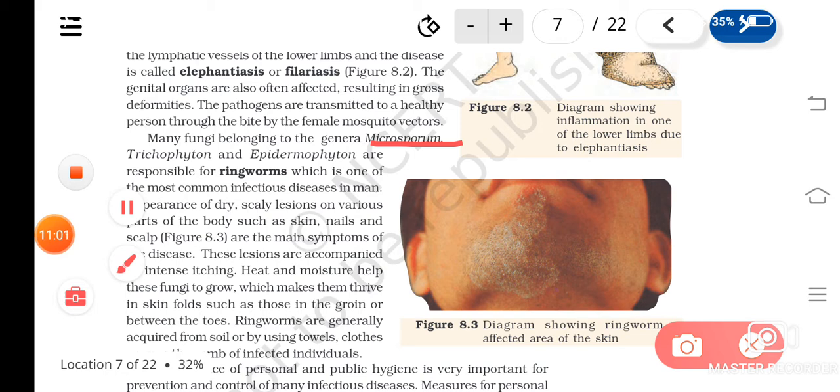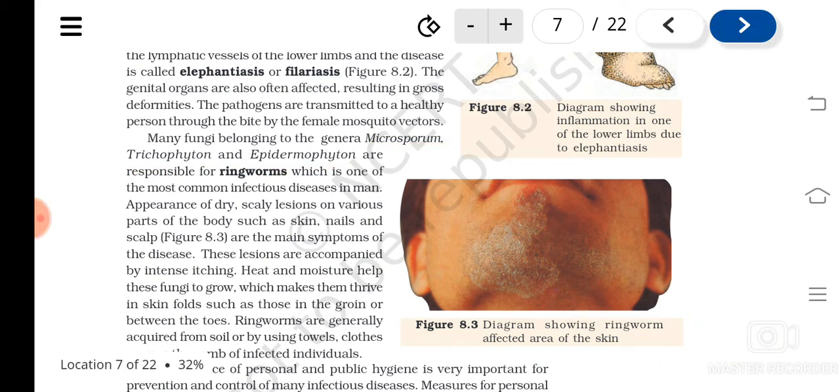These are the common genera that cause fungal infections. What are they? Microsporum, then Trichophyton and Epidermophyton.